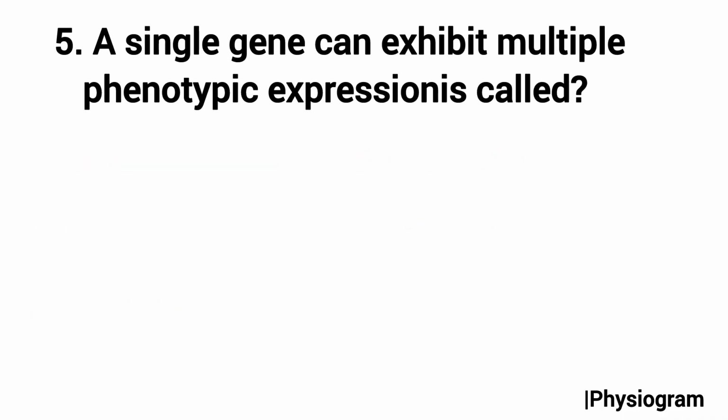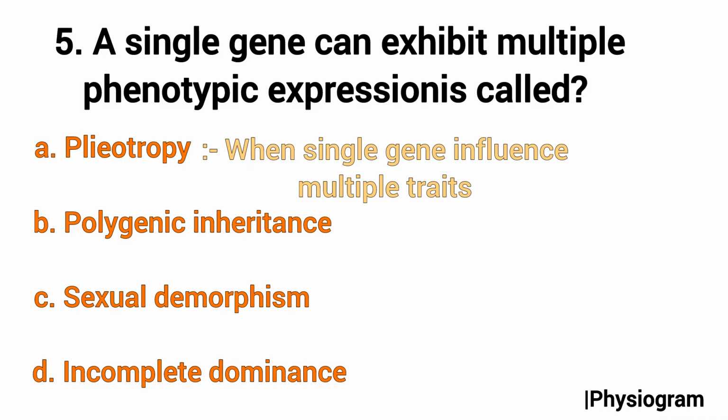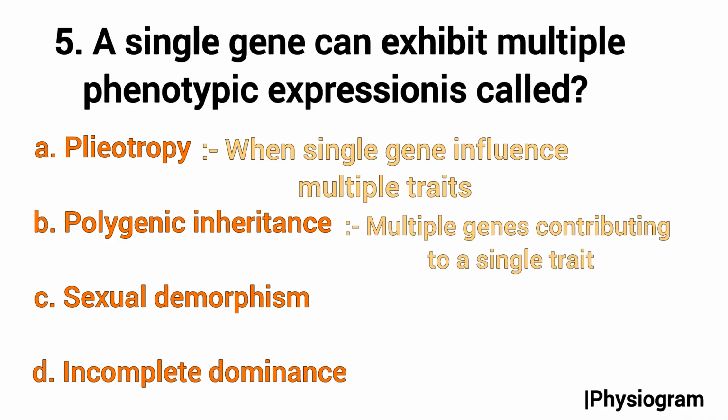Next is the fifth question, which is from genetics. A single gene exhibiting multiple phenotypic expressions is called. Option A, pleiotropy, B, polygenic inheritance, C, sexual dimorphism, and D, incomplete dominance. So as we know, pleiotropy occurs when a single gene influences multiple traits, and polygenic inheritance involves multiple genes contributing to a single trait.